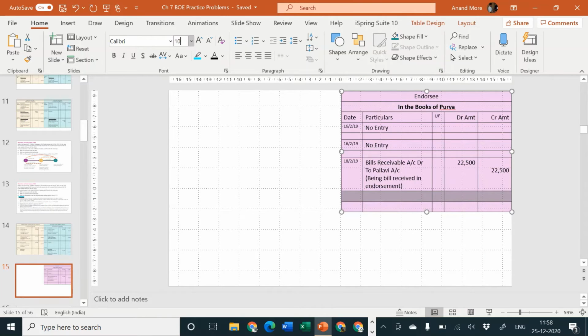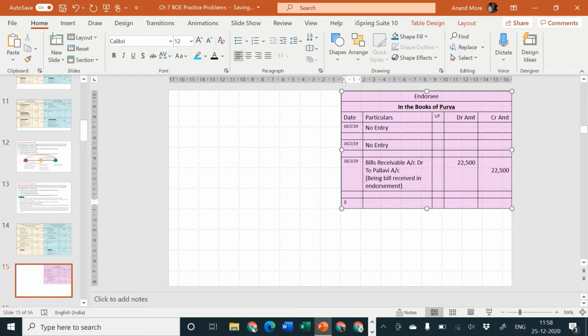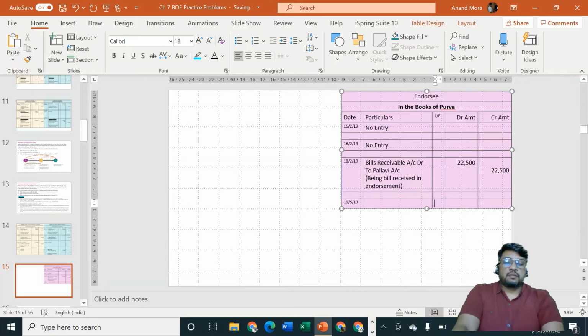Reason is Purva is receiving cash. On the due date, Purva has gone to the house of Vandana, and she has demanded money and Vandana has paid money. Purva is saying cash is coming in, debit what comes in, and she could say that Vandana is the giver, but then Purva will remember that for us Vandana is not important.